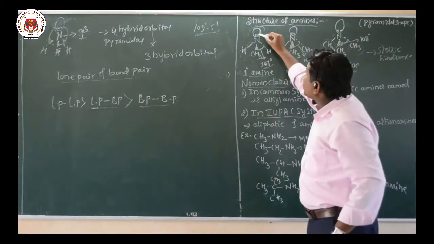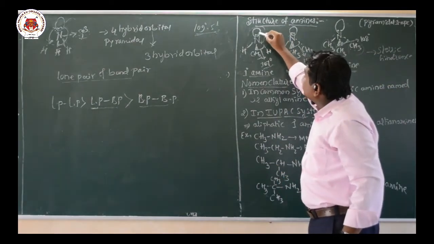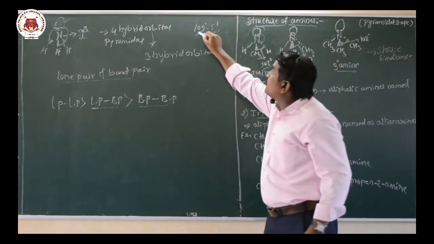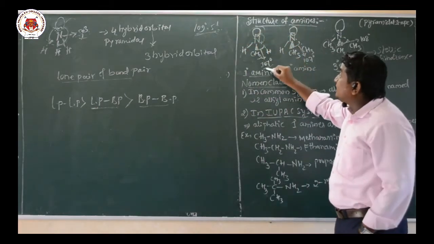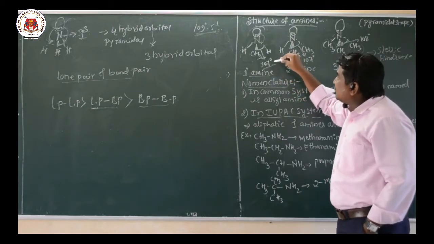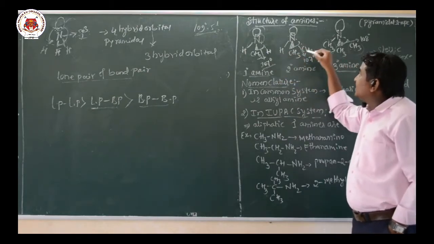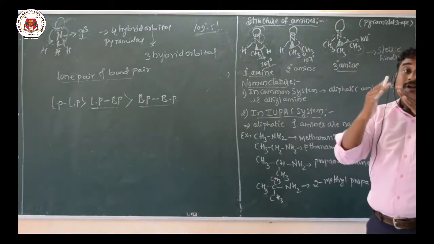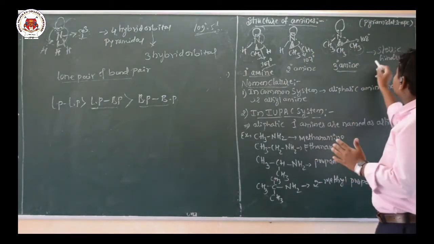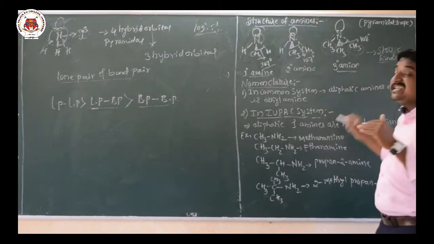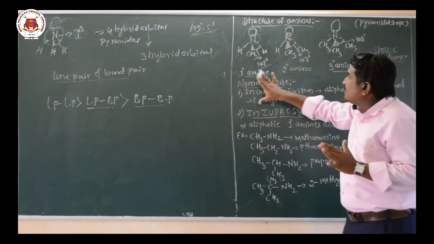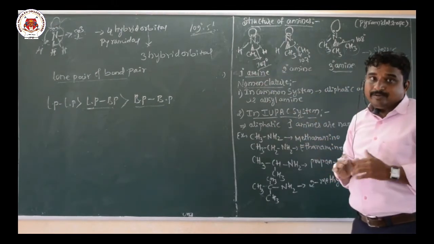So due to the greater repulsion between lone pair and bond pair, the bond angle reduces from the tetrahedral bond angle 109 degree 5 minutes to 107 degree in case of primary and secondary amines. In case of tertiary amine, the bond angle slightly increases because of the presence of bulky groups, that is steric hindrance. So this is about the structure of amines. Now I will move on to the nomenclature.